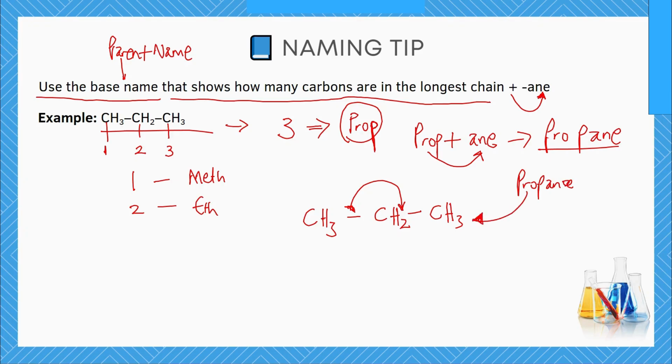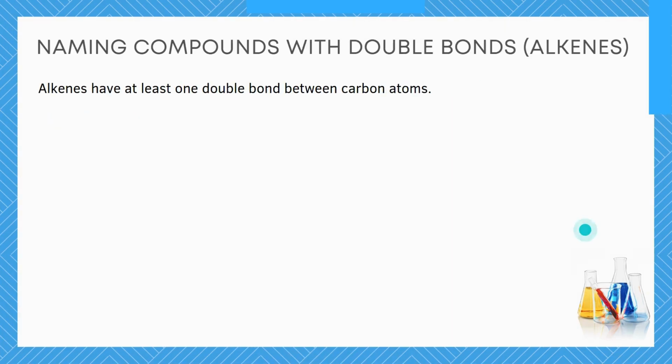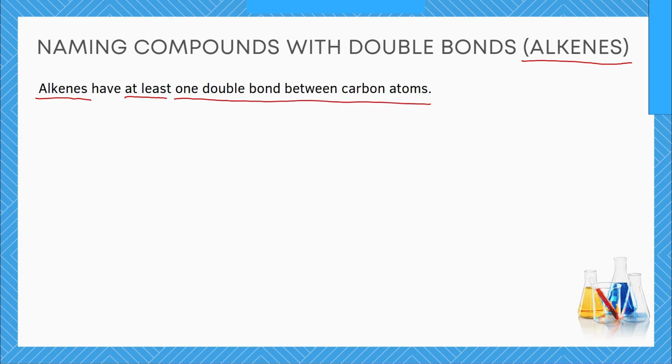So now that we have done that, let's move on to the next thing that we have on our list. I'm sure this has been educative for you. We've talked about alkanes. Now let's move on to the next class of hydrocarbons that we have, which is known as the alkenes. Now, in the case of alkanes, we mentioned that they have single bonds throughout their structure, but alkenes, on the other hand, have at least one double bond between carbon atoms.